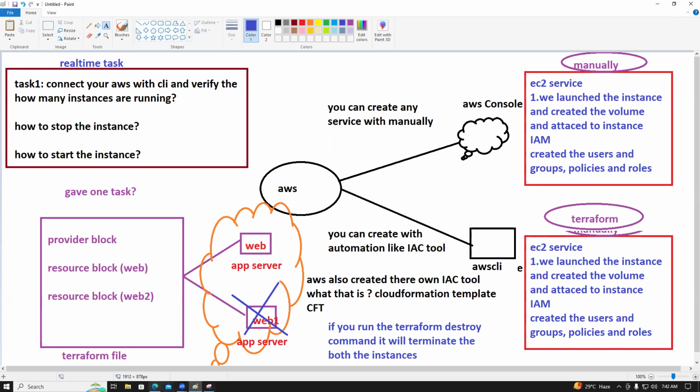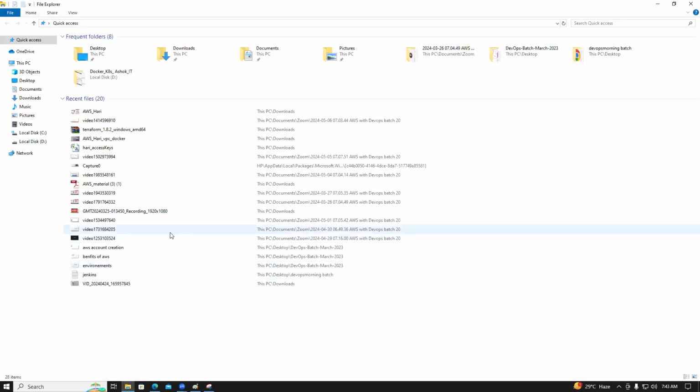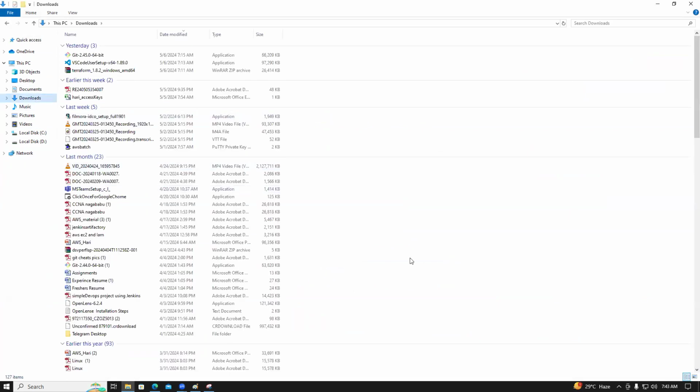So what is that? Hyphen target. It will destroy only the target. Is it there in the documents?